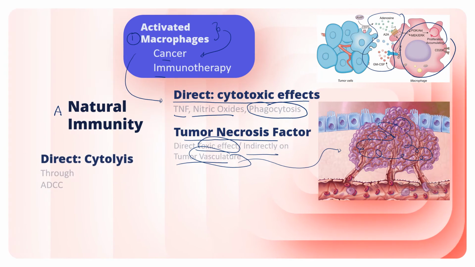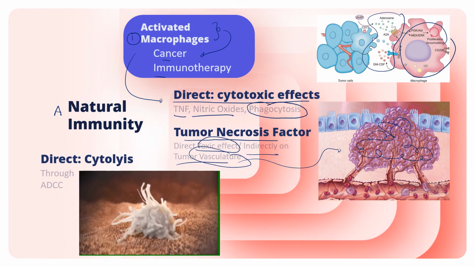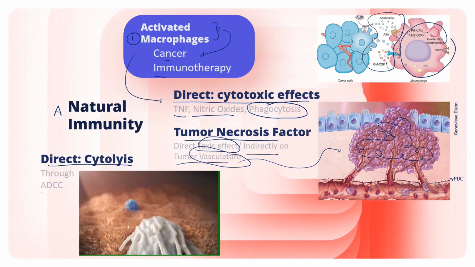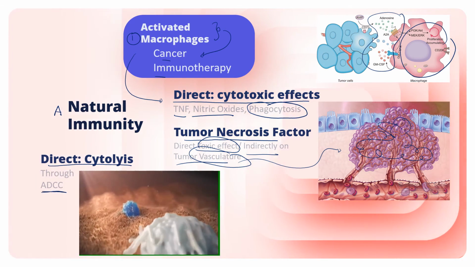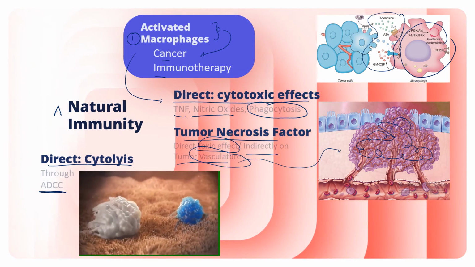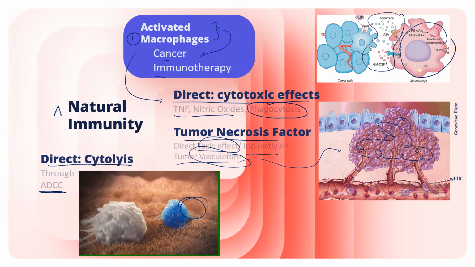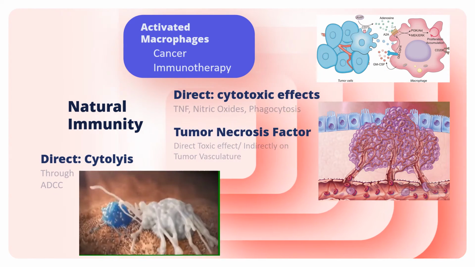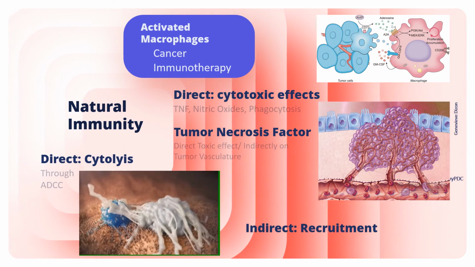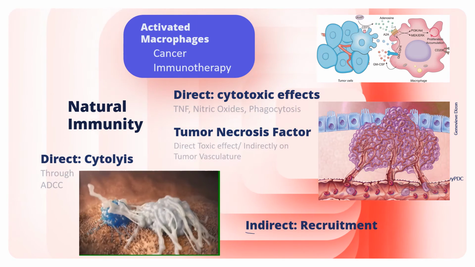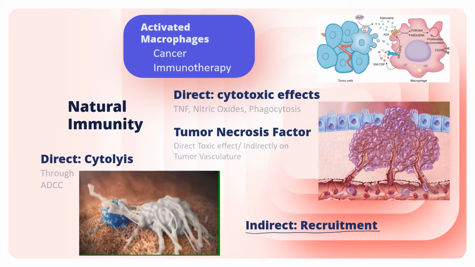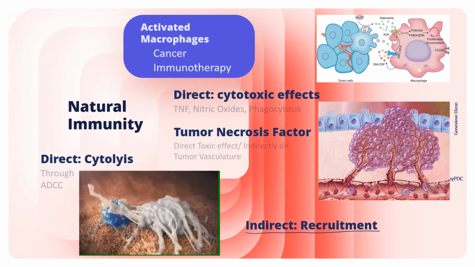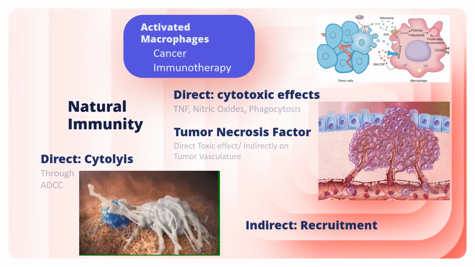Another mechanism against tumor cells would be a direct cytolysis through the aid of antibody-dependent cellular cytotoxicity. So that means the cancer cell should be wrapped with antibodies for the macrophage to do its work. And lastly, we have the indirect method where a macrophage would recruit other immune cells that can be cytotoxic or that can kill the tumor cells.